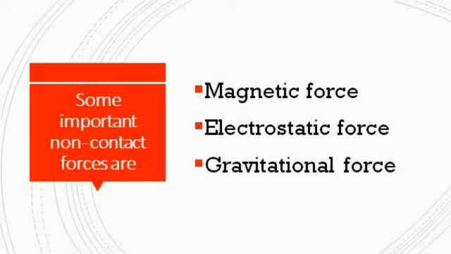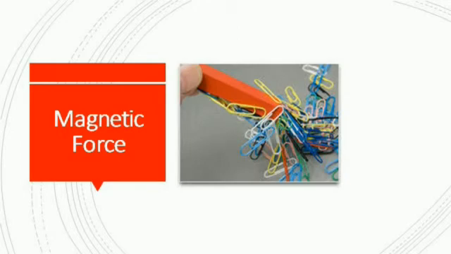First, I'll start with magnetic force. When you bring a magnet near iron clips, do not touch the magnet to the iron clips. Just bring a magnet near iron clips or paper clips. The iron clips move from their original position towards the magnet under the influence of magnetic force. When you keep a magnet on a table, there is a magnetic area surrounding the magnet, known as the magnetic field.